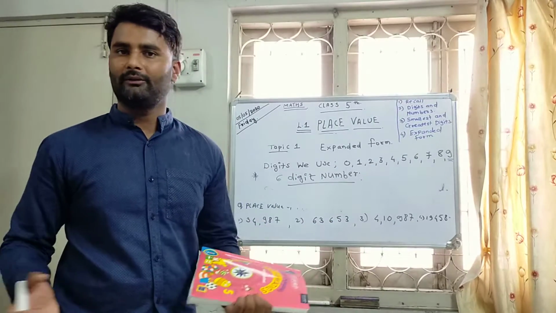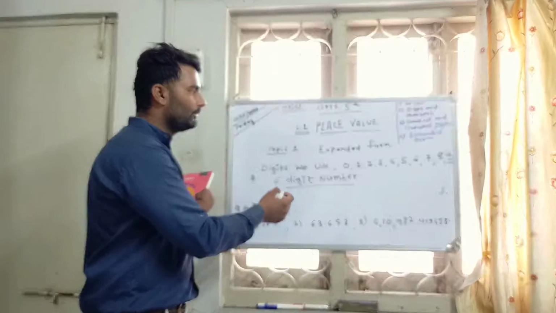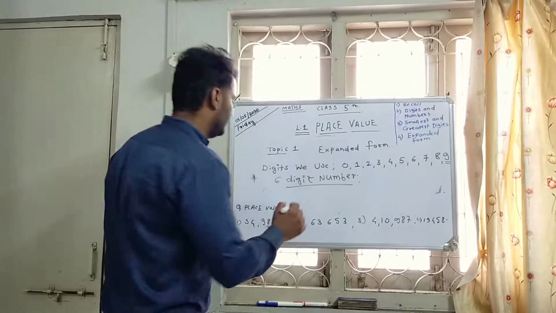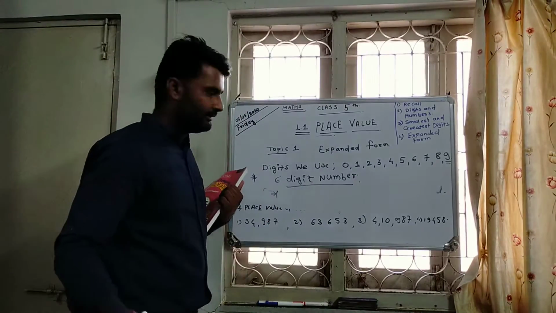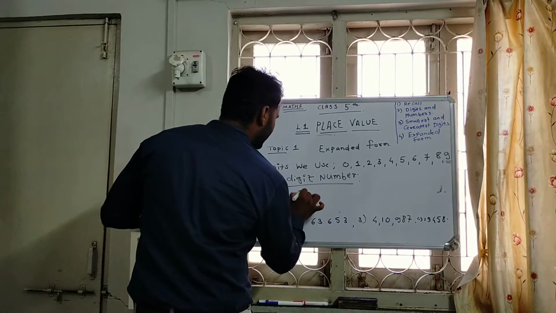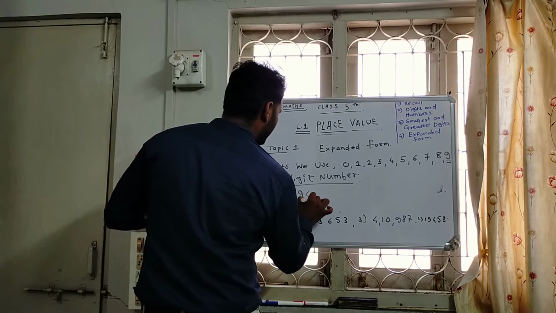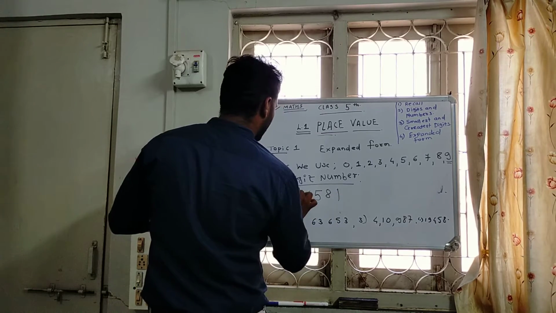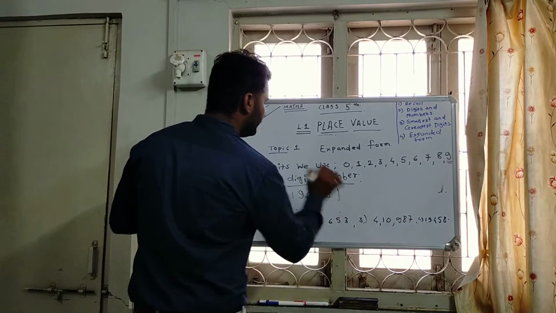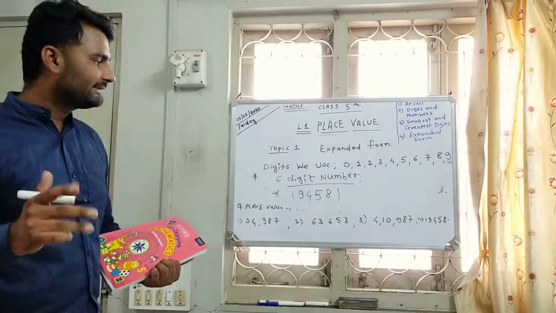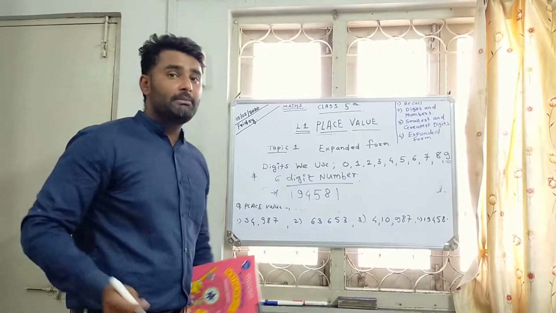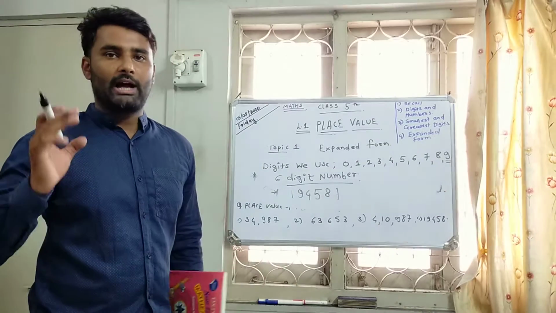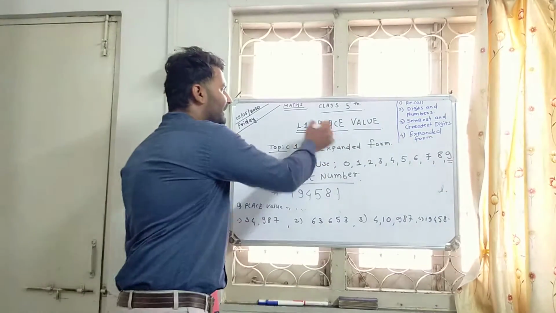Digits are like 0, 1, 2, 3, any digit. So I will take a random number: 1, 9, 4, 5, 8, 1. This is a 6-digit number. I am unable to read it because I don't know the digits there, so I will take help from place value.